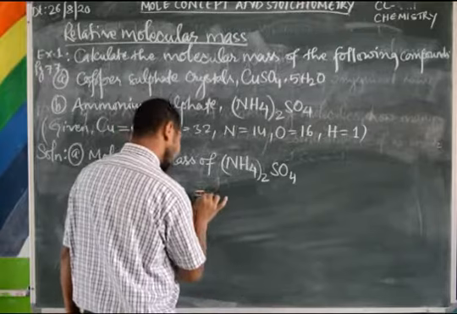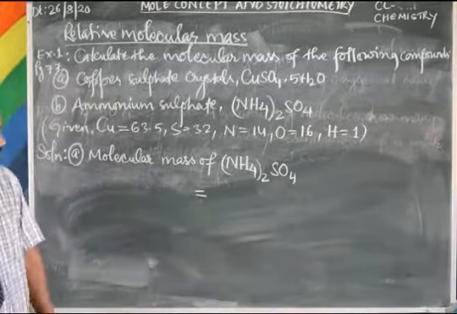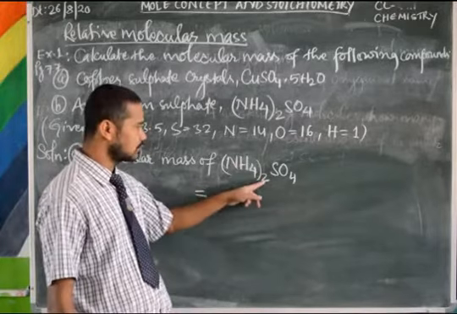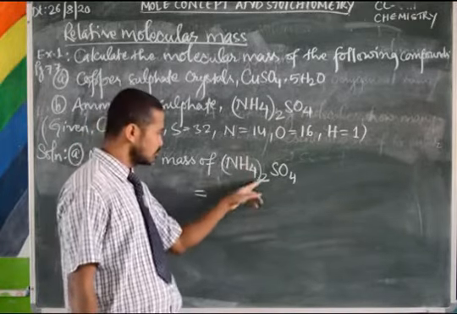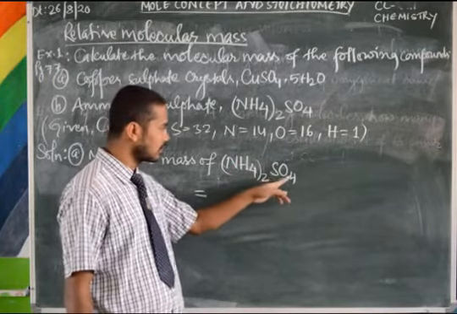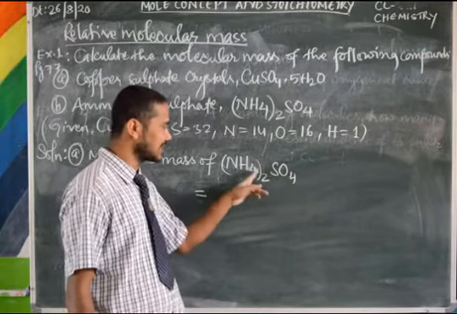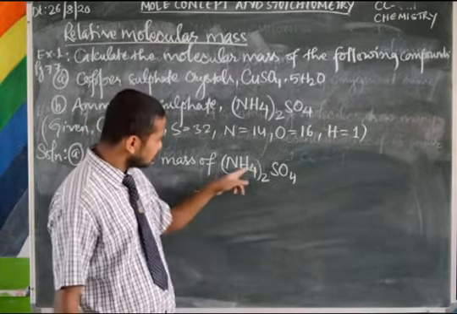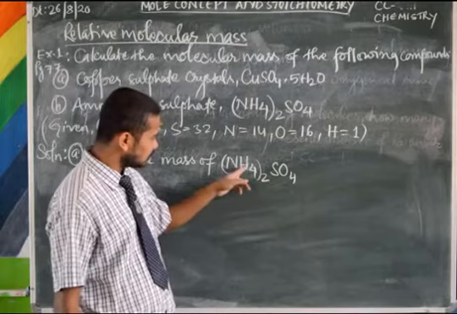Now, what are the atoms present in this molecule? 2 atoms of nitrogen, 1 atom of sulfur, 4 atoms of oxygen and 8 atoms of hydrogen, since 4 twos are 8.